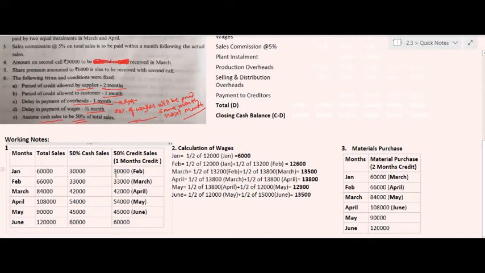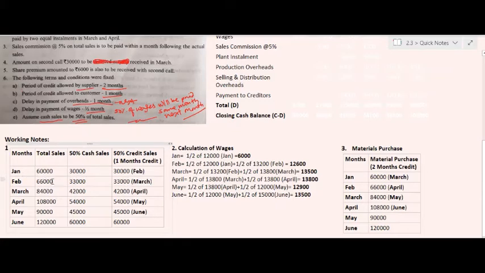Why? Because the preceding month of January is not given in the problem itself. Therefore, in the month of January, the amount will be blank. The column of amount in the month of January will be left blank. So we will take this amount in the cash budget.